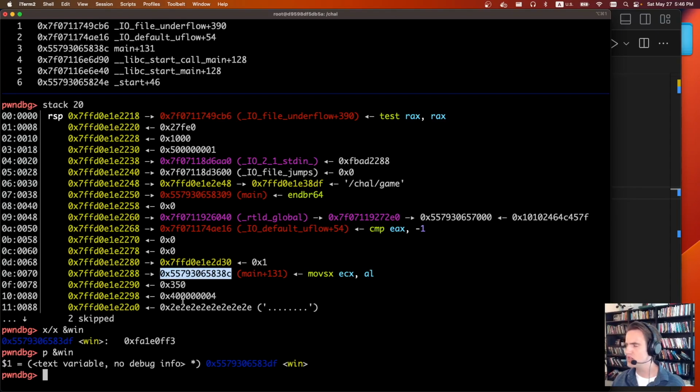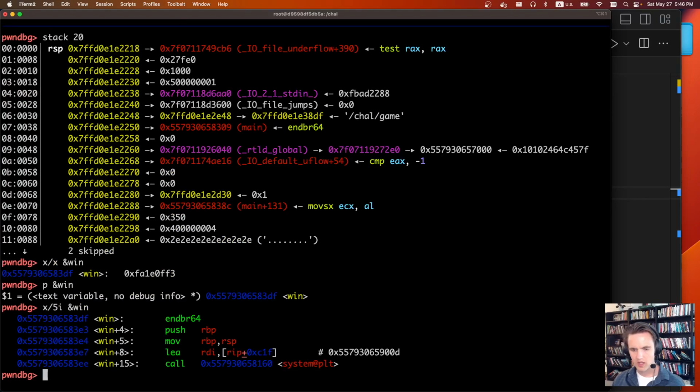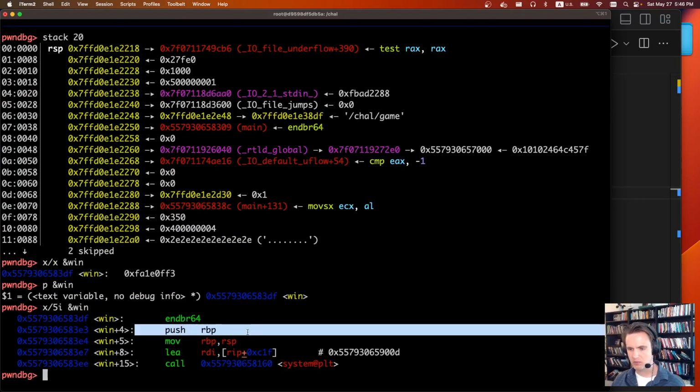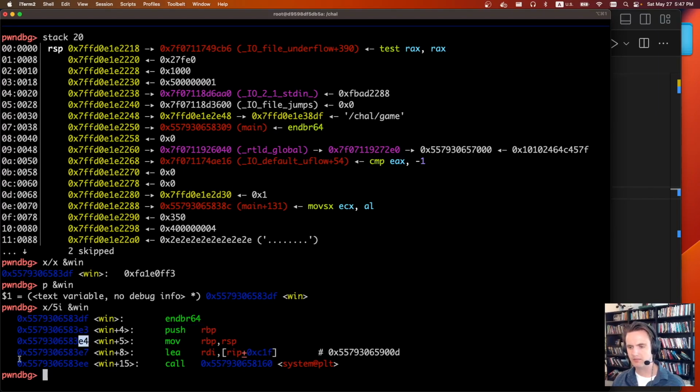There's just one complication. When we do the overwrite, similar to a previous challenge, we get a stack alignment issue. So to fix that, we can examine, let's say, 5 instructions at win. We'll see that they do the same push RBP thing. So if we just ignore this push RBP and instead jump to E4, things work out fine.